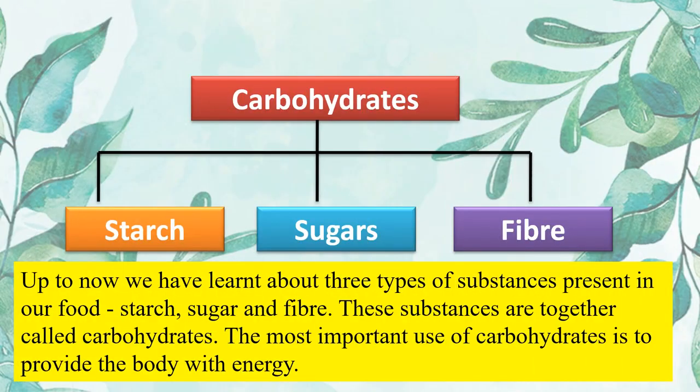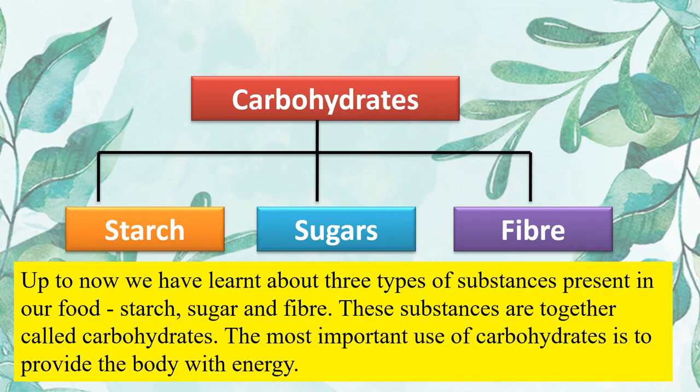Here we have studied about carbohydrates, and in carbohydrates I've explained to you that carbohydrates are the energy providing source in your body. ठीक है, this is one of the components or constituents of food that you eat which is in large amount. सबसे ज़्यादा हम लोग carbohydrates consume करते हैं, and it gives you instant energy. ठीक है, and we have learned that carbohydrates are divided into three parts: starch, sugars and fibers.